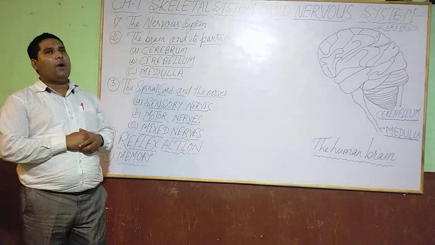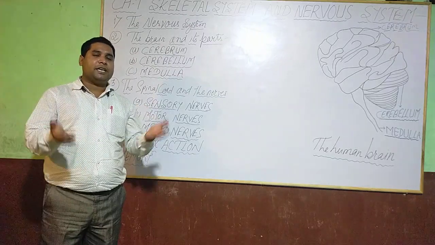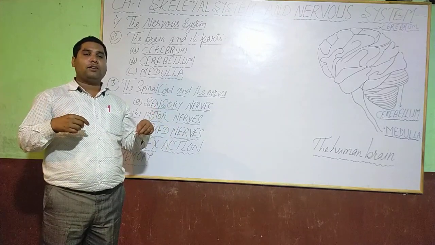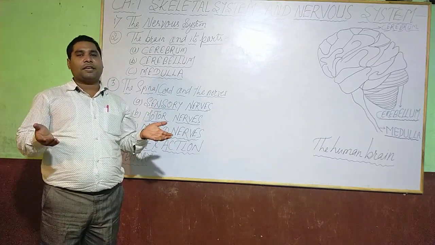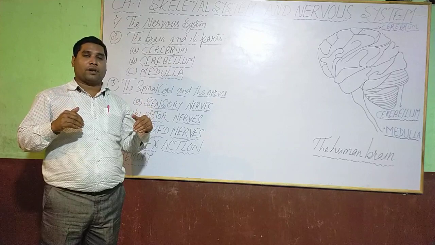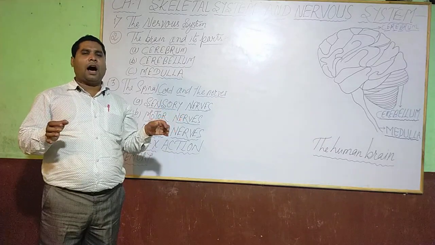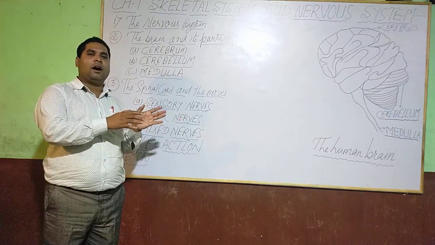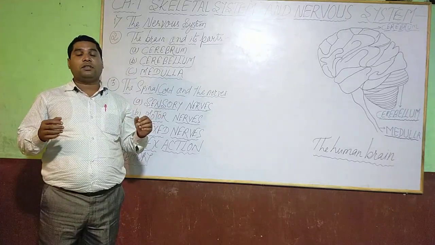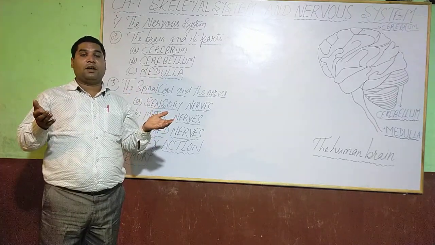Dear students, our brain acts like a hard disk. The data we feed into it is saved. And whenever we want to recall the information, we get it again, such as we do in a computer. In the same way our brain works. Whatever we learn, whatever we see, all these things are stored as data in our brain. And when we require it, when we recall, all these things are regained. And this is known as memory.